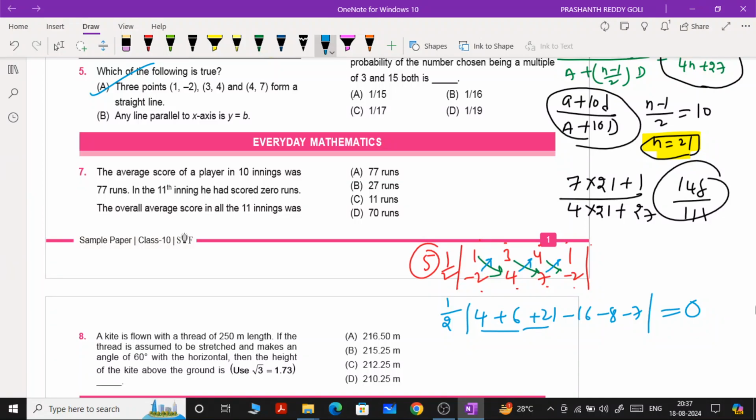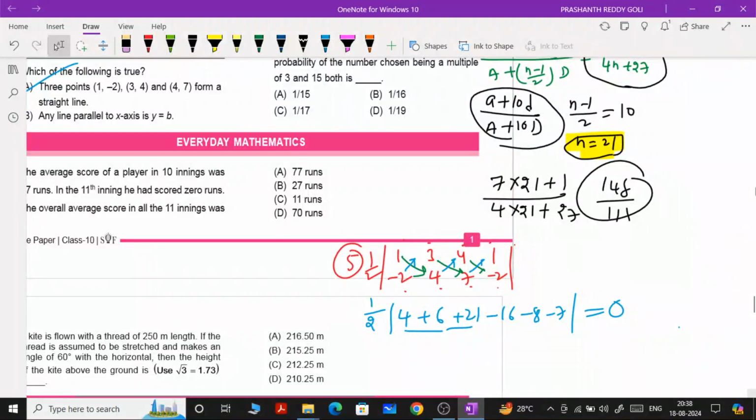First one is true. Then any line parallel to x-axis. The line which is parallel to the x-axis will be in the form of y is equal to k. You know already the line which is parallel to x-axis will be in the form of y is equal to k or y is equal to b, whatever. You need not refer to all these, my dear children. Just try to understand this one.